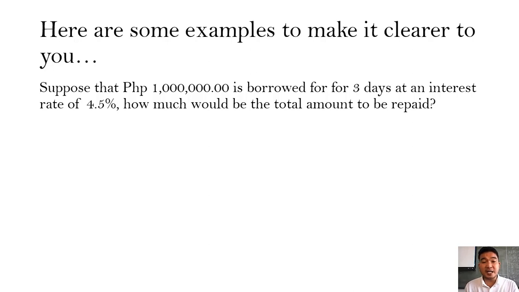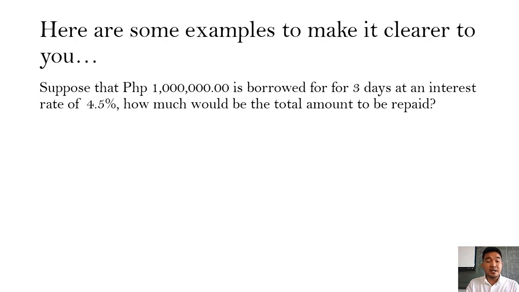Here are some examples to make it clearer to you. Suppose that 1 million pesos is borrowed for 3 days at an interest rate of 4.5%. The question is, how much would be the total amount to be repaid? So take note that in this problem, the time is 3 days, and 3 days is less than 1 year. Meaning, by applying the banker's rule, we have to use 1 year equals 360 days. So our time is 3 over 360.